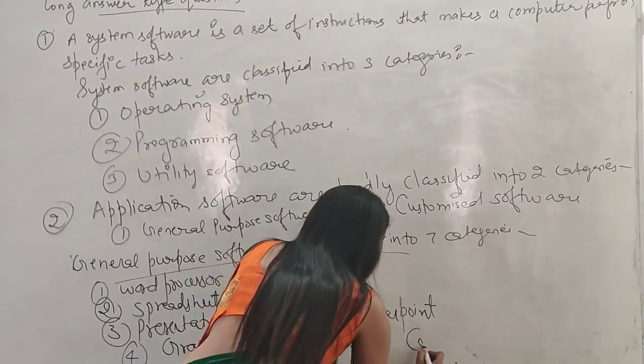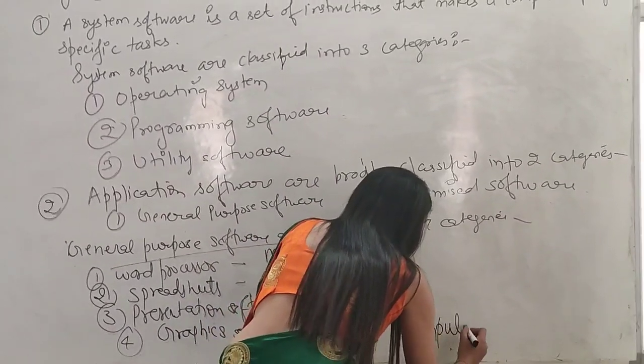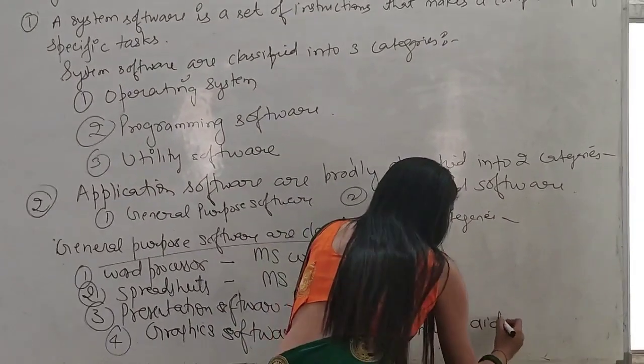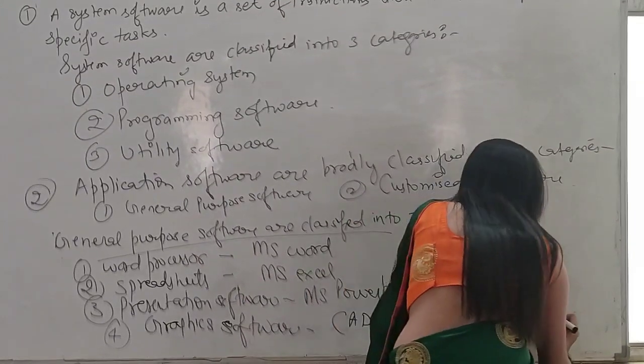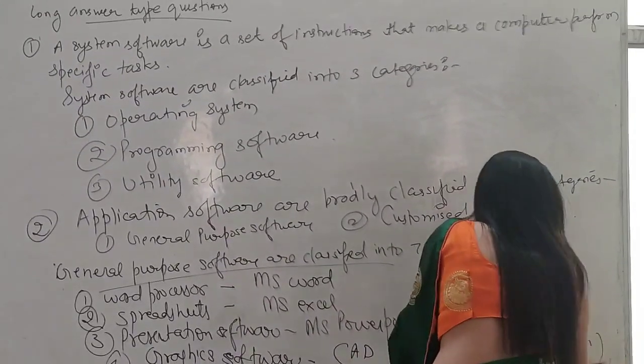Design. Full form you must know, but if you don't know, then you should write computer aided design.